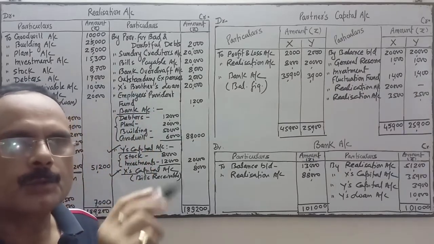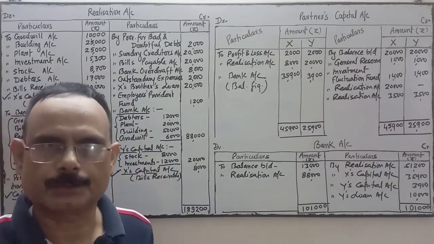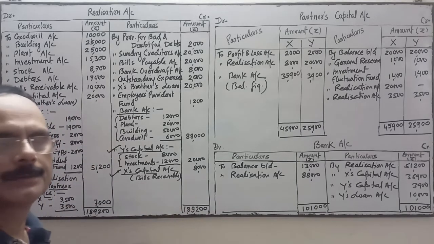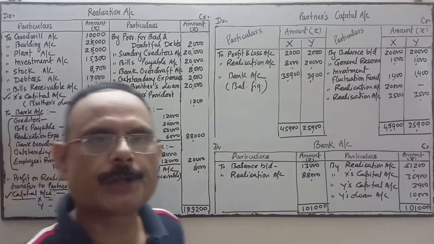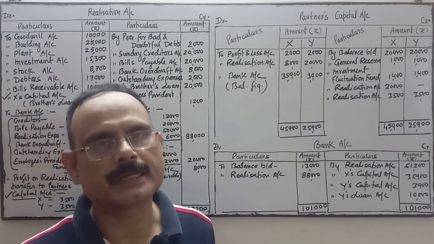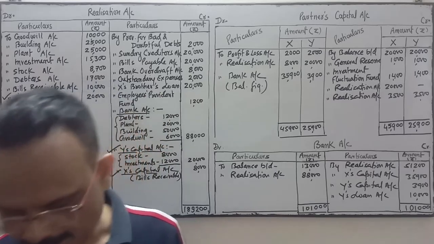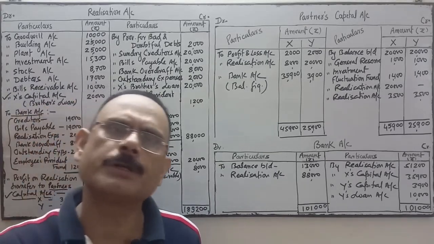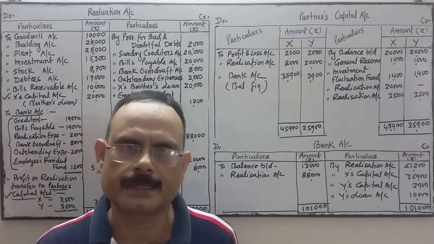And for Y's loan account debit to bank account, which I erased from here, being Y's loan settled. These are the journal entries related to that. If you know the ledger, you can easily pass the journal, or if you know the journal, then you will easily prepare the ledger.